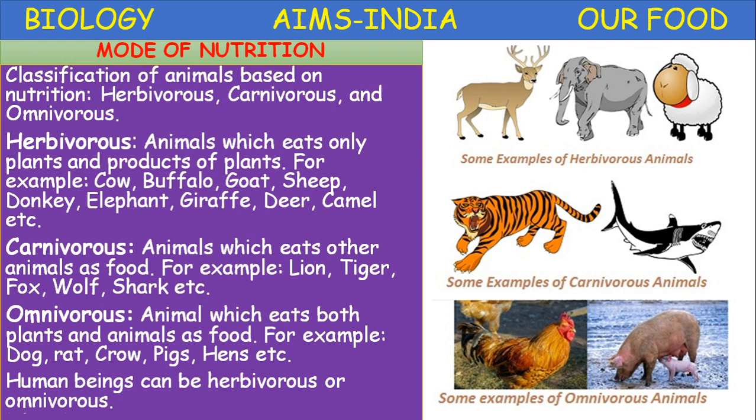Here hen and pig are given as examples. So the classification of animals based on nutrition has three categories: herbivores, carnivores, omnivores. Herbivores feed on plant food, carnivores feed on animal food, and omnivores eat both plants and animals. Human beings can be either herbivorous or omnivorous.